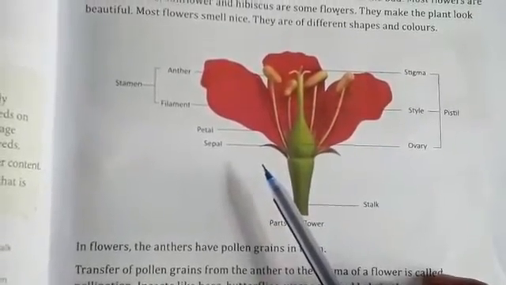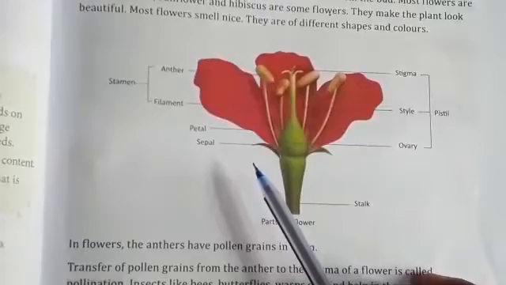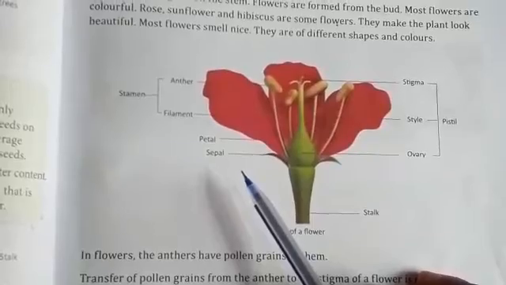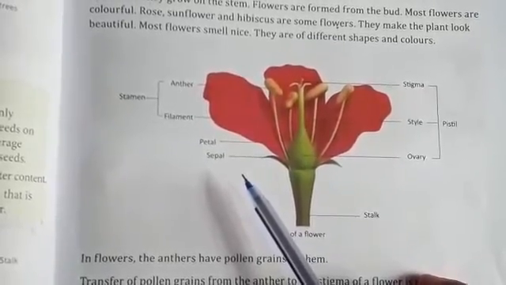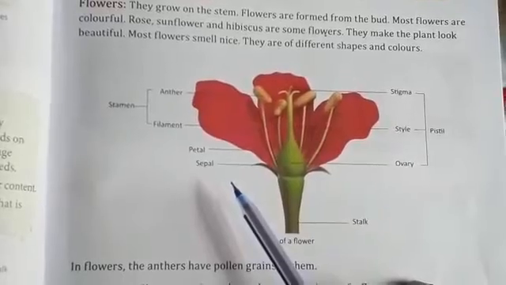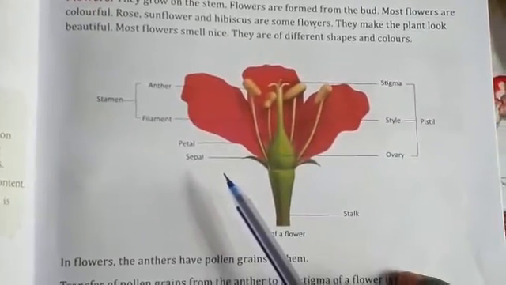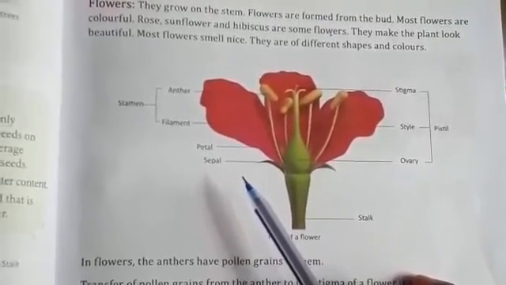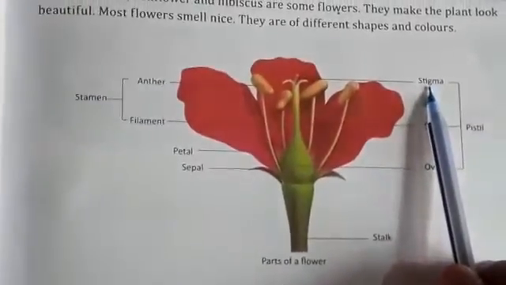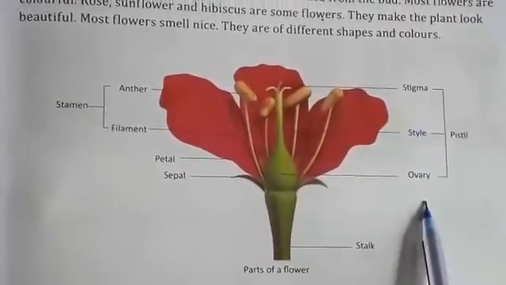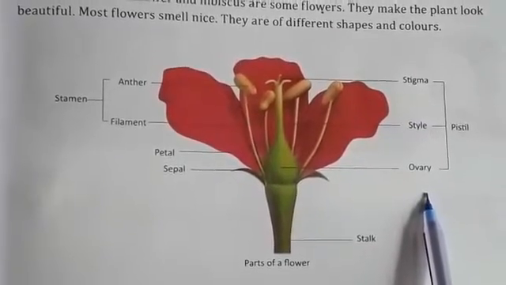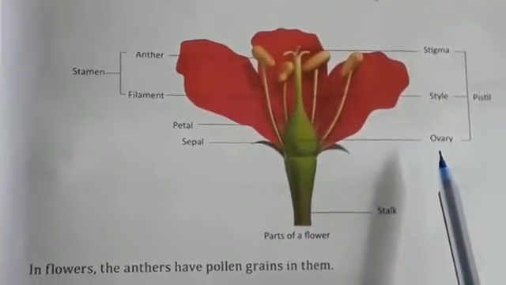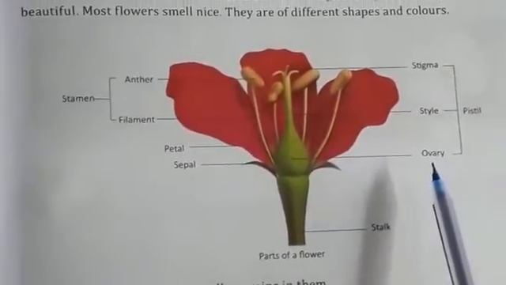Stamen, the male part of a flower. The stamen has two parts, anther and filament. The anther carries the pollen grains. The filament exists to carry nutrients to the anther where pollen develops. The female part of a flower is called the pistil and is composed of a stigma, style and ovary. A flower may have exclusively male parts, exclusively female parts, or both in common.